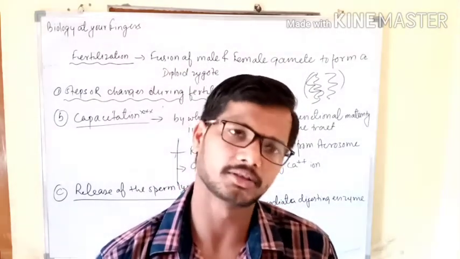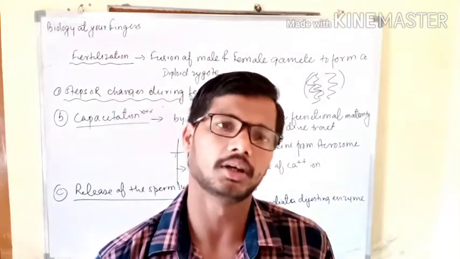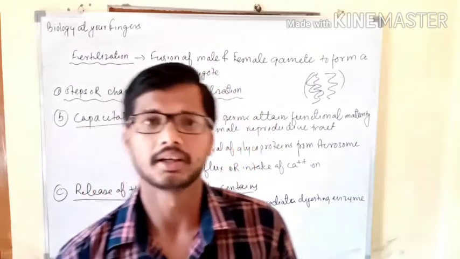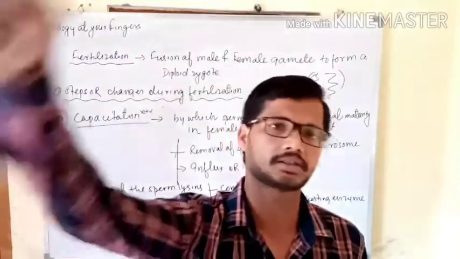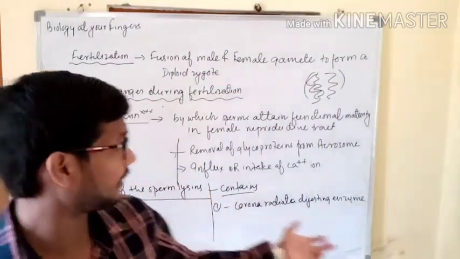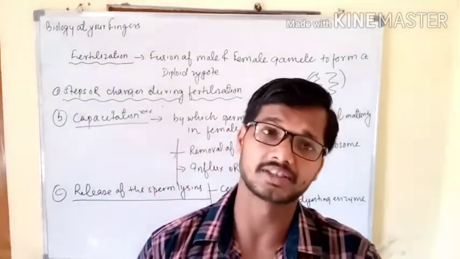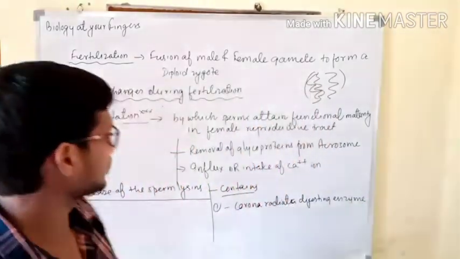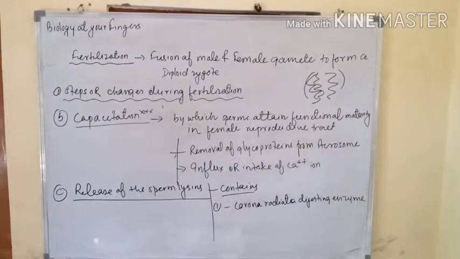We have discussed the vitelline membrane, the zona pellucida, and the corona radiata. The corona radiata is the outermost. So the sperm lysin contains digestive enzymes that digest the corona radiata layer. This was the first point.